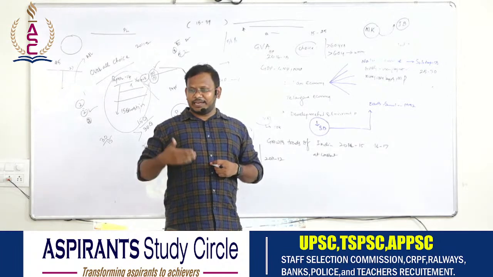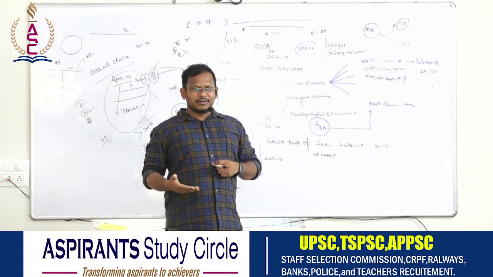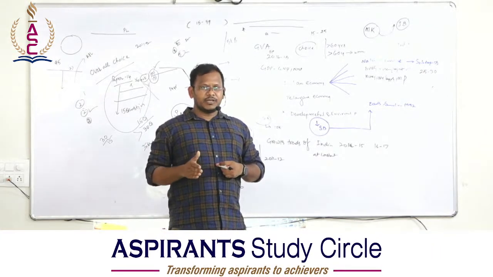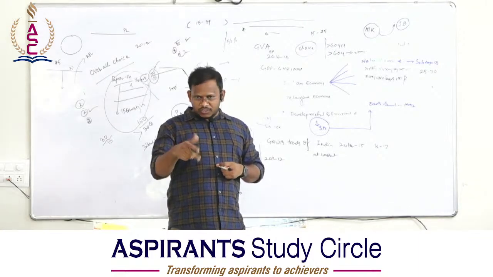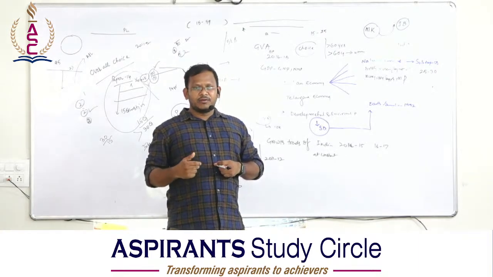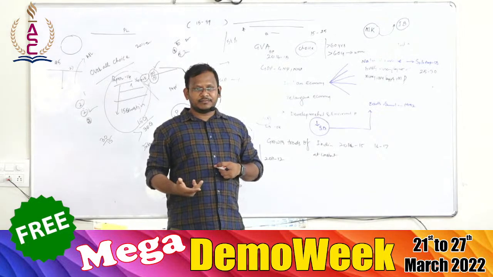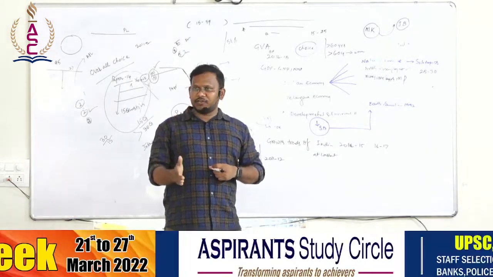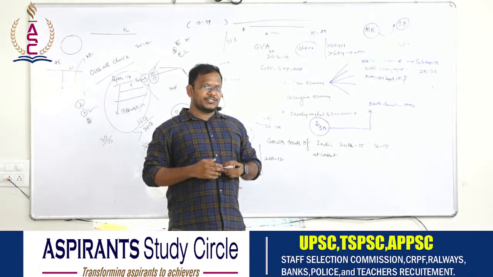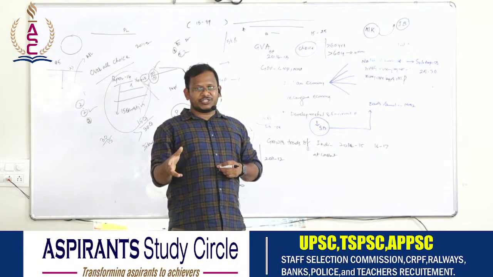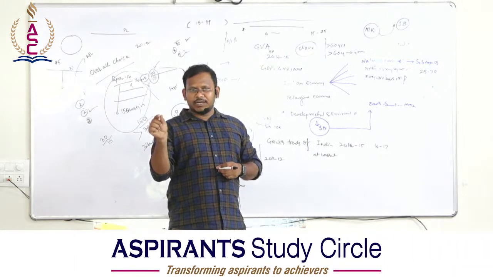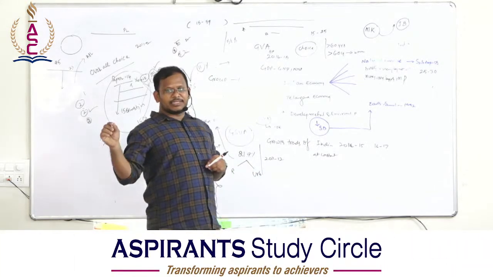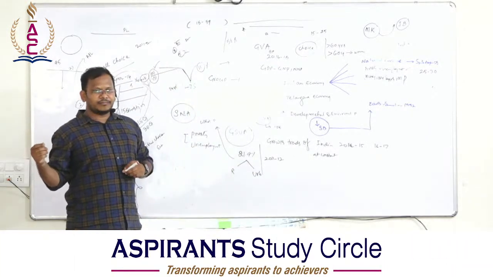Why was there a need for money? Exchanging goods for goods, which was also known as the barter system, was very difficult. Then there was a need for the evolution of money. Money is something called a medium of exchange. Now I can exchange by using a debit card. Can I call this debit card money or not?